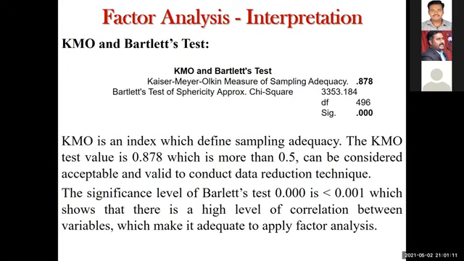Right, now the first output interpretation is clear. First output table, KMO and Bartlett's test. You need to see the KMO Bartlett's test value. It should be more than 0.5, and the significance value should be less than 0.01 or 0.05. Clear? I have already written the interpretation, because if it is not, you need to choose some other variables, ma'am. If it is not, then definitely the variables that you have chosen are wrong. You need to go with another set of variables.